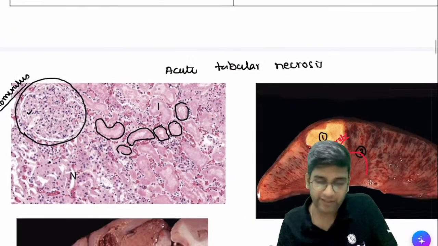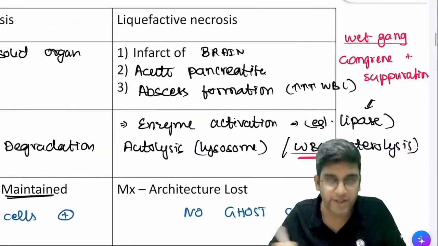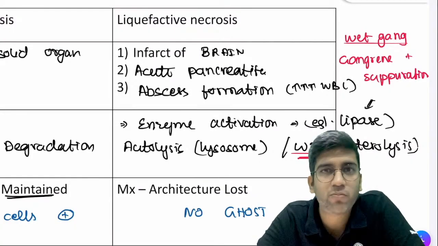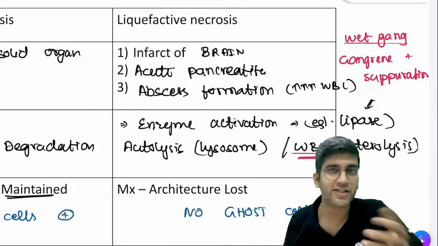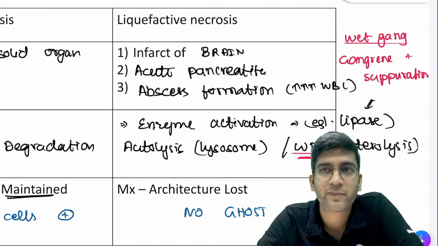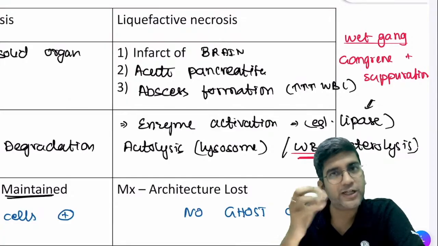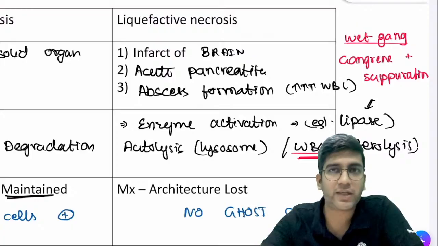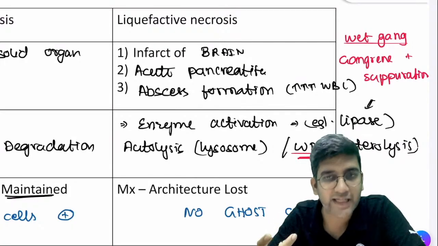Now, let's go to liquefactive necrosis, right? The premise of liquefactive necrosis was lipase activation, right? Have you seen your mom, dad, anyone at home melt butter and make ghee? Undoubtedly, it's common. Every organ, in fact, is coagulative. Coagulative has to be common. You must have seen it, right? So when I destroy anything fat-rich, will it lose its architecture? Butter will not be butter. It will melt and form a liquid. That's the name I give as liquefactive necrosis. It's becoming a liquid. Once it becomes a liquid, we won't have it.